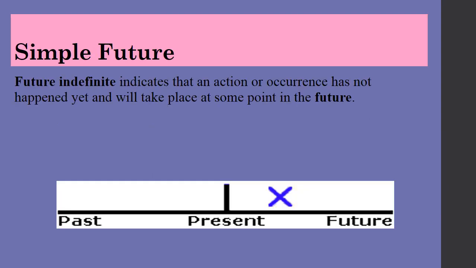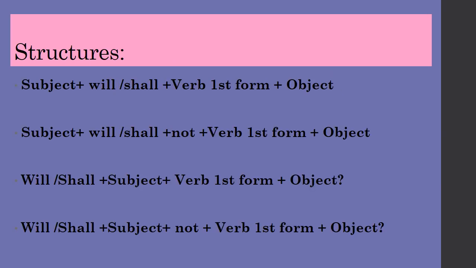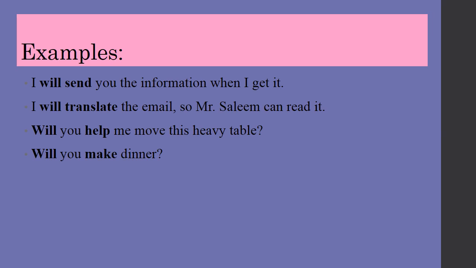Let us go to the definition of simple future tense. Future indefinite indicates that an action or occurrence has not happened yet and will take place at some point in the future. Here are the structures of future indefinite tense. Here are some examples of future indefinite tense.